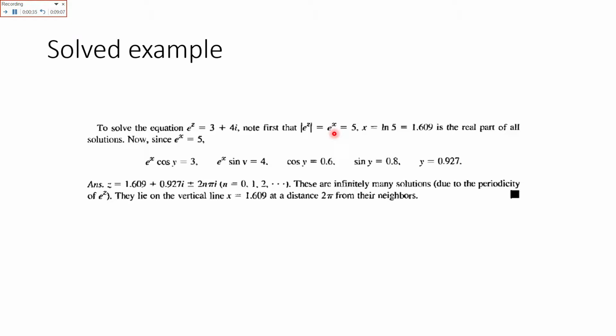Here we have to find the modulus. How can you find the modulus from that? That is the square root of 3 square plus 4 square, which is equal to 5. So e raised to power x is equal to 5, or x equals, as e becomes log when it goes from the left side to the right side, x is equal to ln 5. Here the value of x is 1.609, which is the real part.